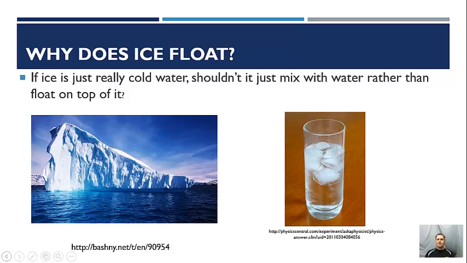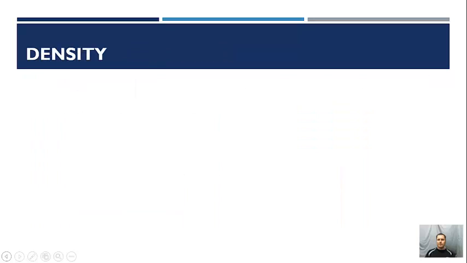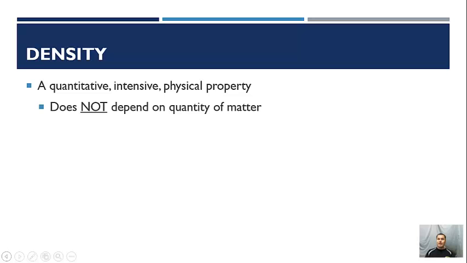So let's go ahead and investigate density in a little more detail. First of all, we said density is a physical property. Well, actually, we can say it's a quantitative, intensive physical property. Quantitative means we can place some numbers with it. We can actually figure out the density of a substance, which we will do today. Intensive means that its density doesn't depend on the quantity of matter.